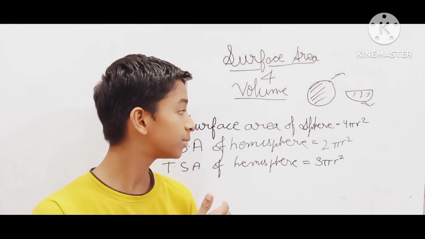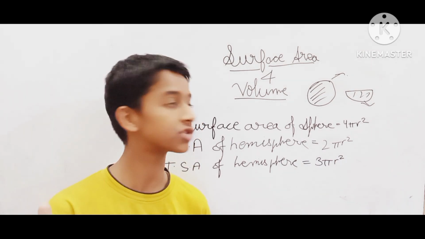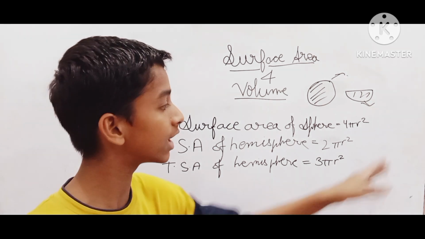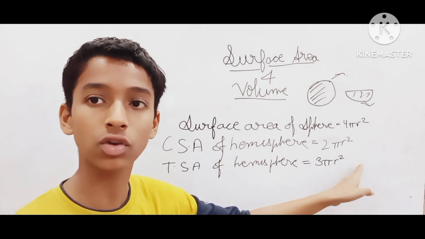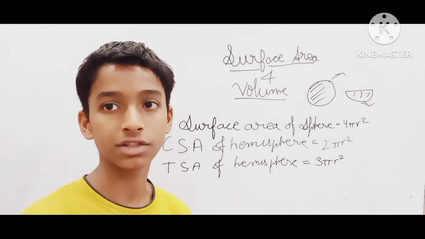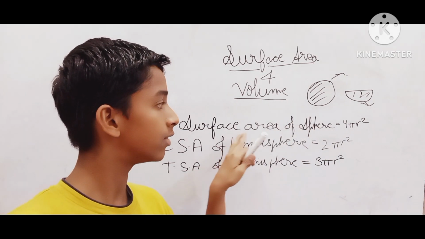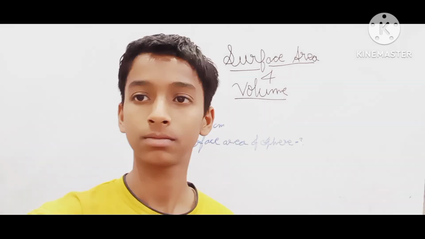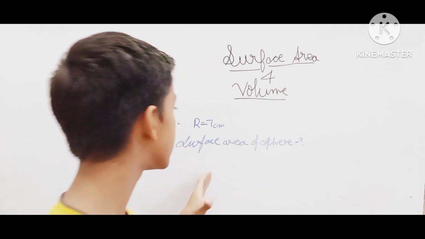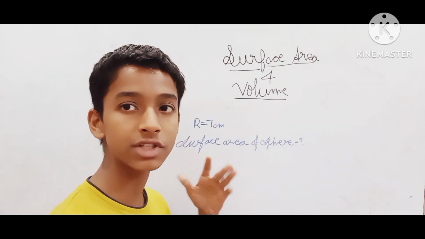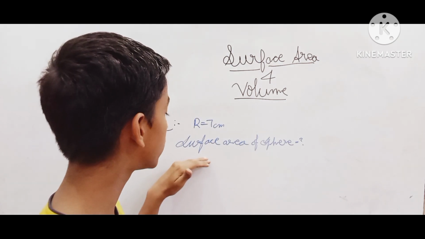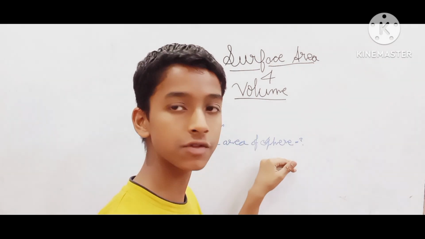Now we will be doing some practice questions, very basic questions, to help you understand how we can implement these three formulas in every question. Now let's go on with the questions. First we will study the surface area of the sphere. Regarding this, we have the question written here. We are given the radius is 7 cm and we have to find the surface area of the sphere.